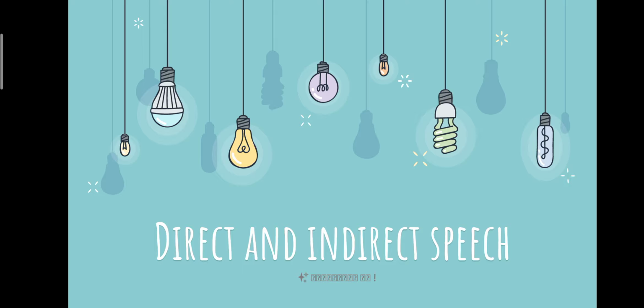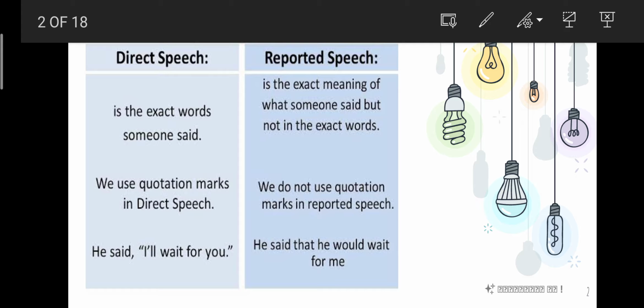Here, the exact words spoken by a person is called direct speech, and if that particular dialogue is repeated, altered and repeated by someone else to a third person, it is called indirect speech. Look, for example, he said, I will wait for you.